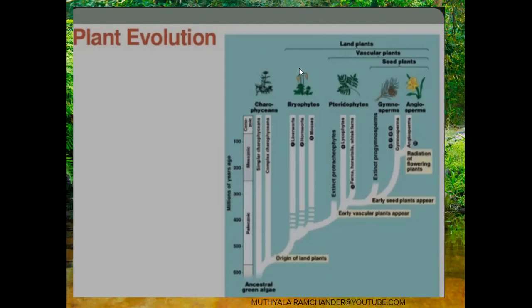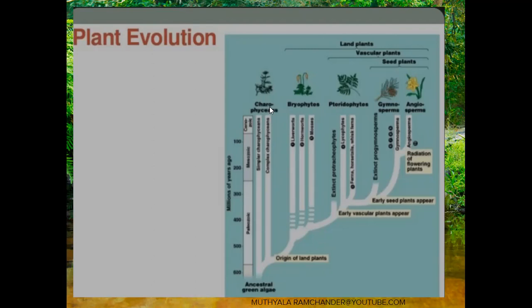On the terrestrial region means the plants developed on the land surface, called land plants. Land plants are bryophytes, pteridophytes, gymnosperms, and angiosperms. Pteridophytes, gymnosperms, and angiosperms are called vascular plants. Seed plants are gymnosperms and angiosperms. So this is the total plant kingdom and plant evolution with plant diversity.